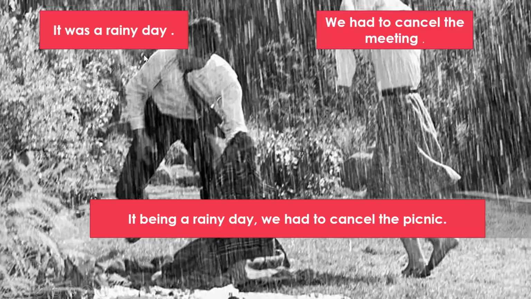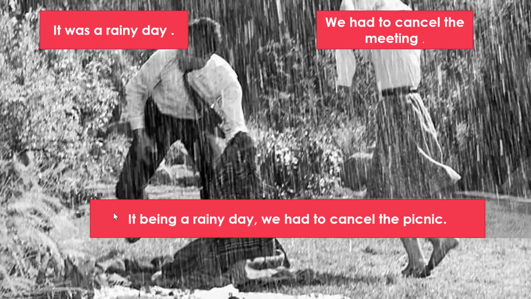Next example of this kind of synthesis is, it was a rainy day. Okay, it was a rainy day, a simple sentence. We had to cancel the meeting. So now what is your subject? It is your subject here. So now we will combine this by using the independent subject as well as a participle. Since the finite verb here is was, we will use the be form of the verb. So it being a rainy day, comma, we had to cancel the meeting.